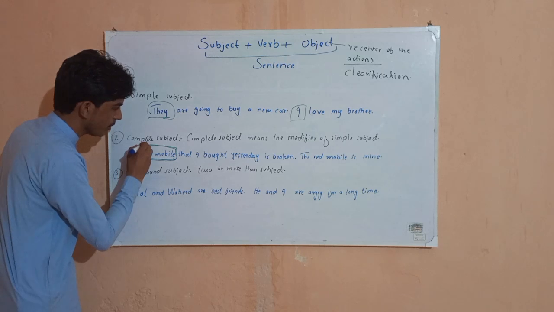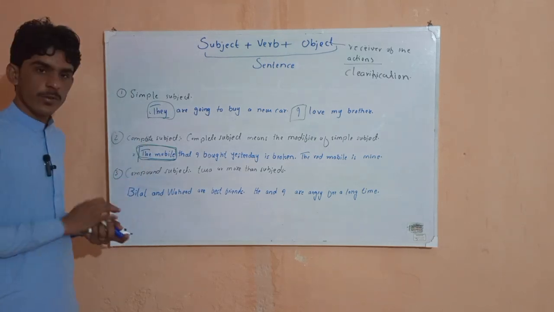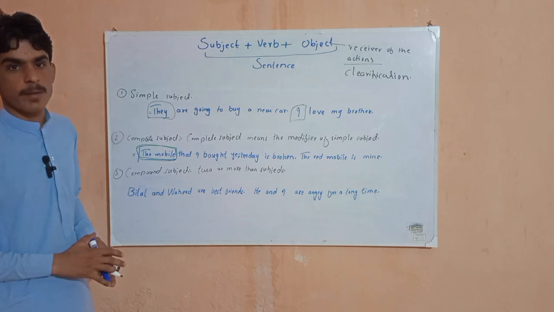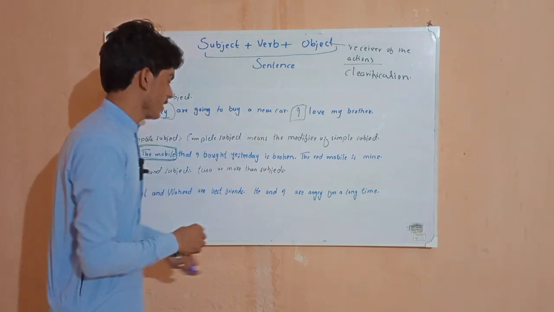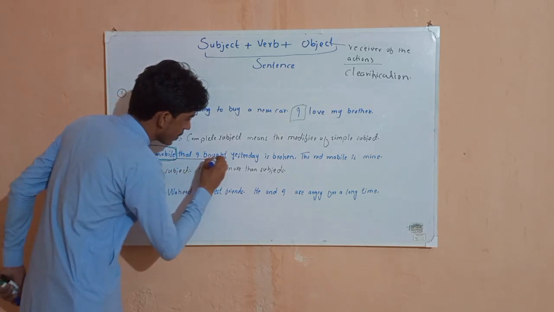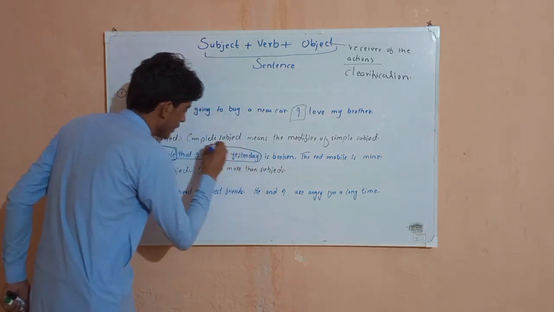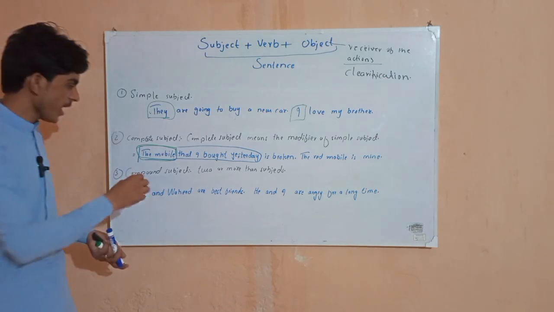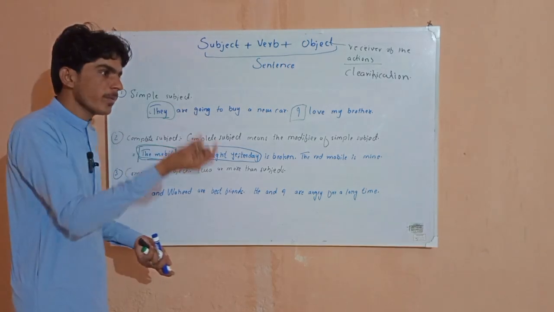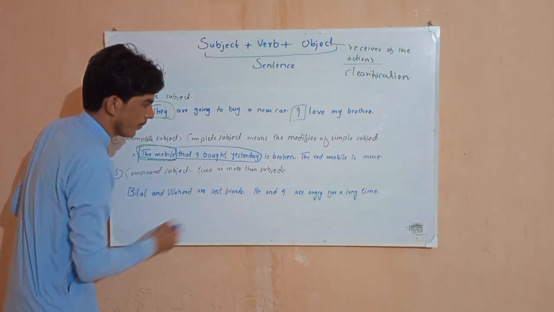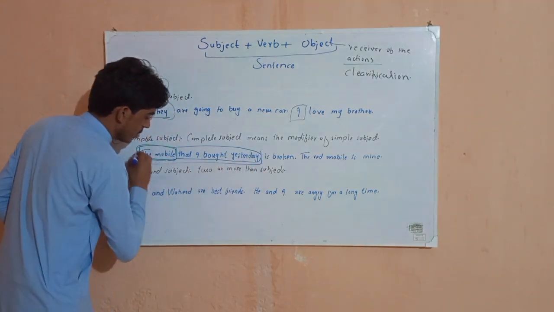We are talking about mobile, but which mobile? This should be in our mind. Which mobile? The mobile that I bought yesterday. Till here it is our complete subject. I am talking about this mobile, but which mobile? The one I bought yesterday. That is called our complete subject.